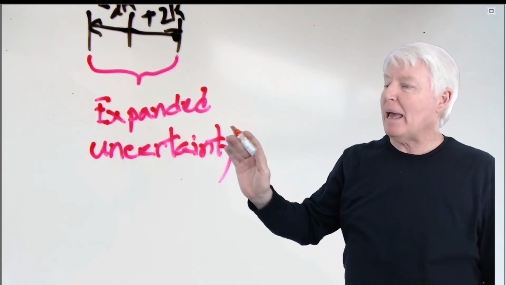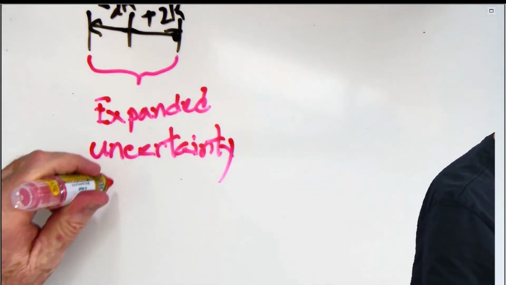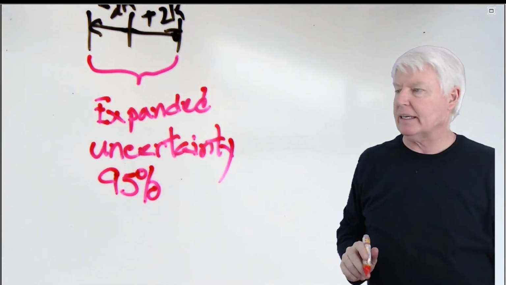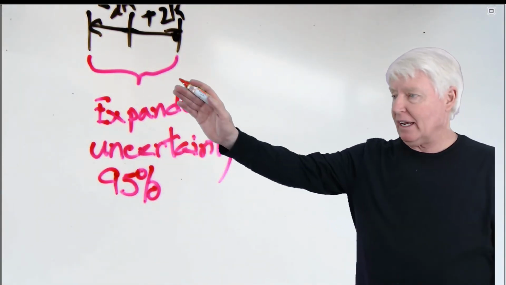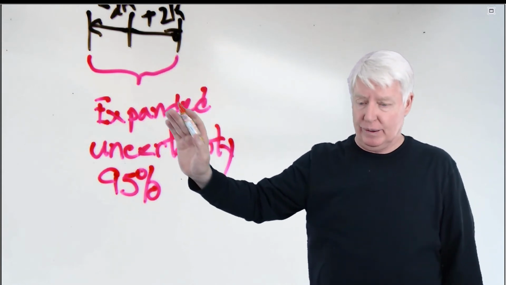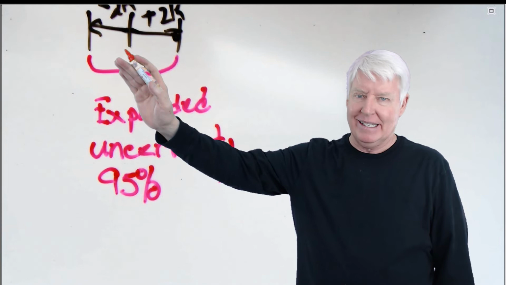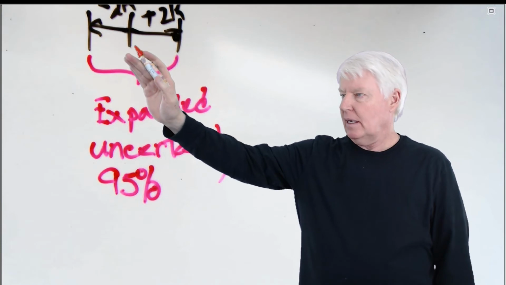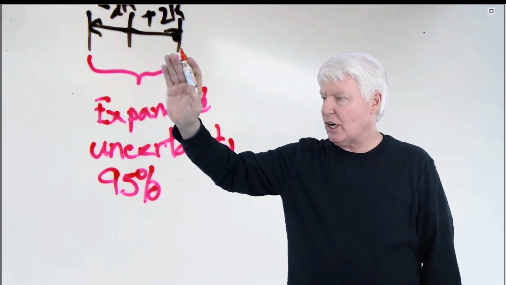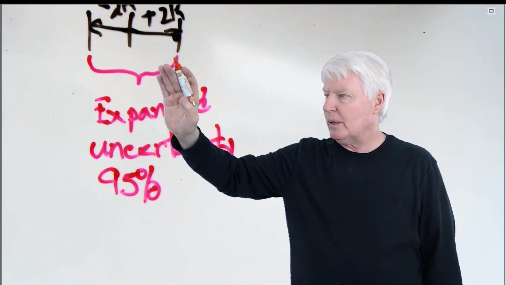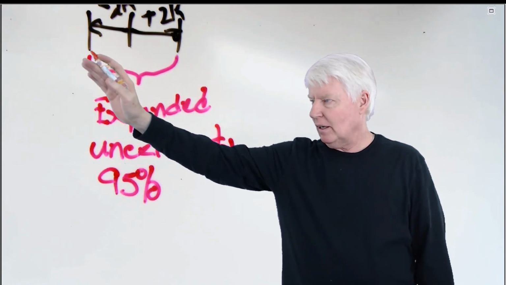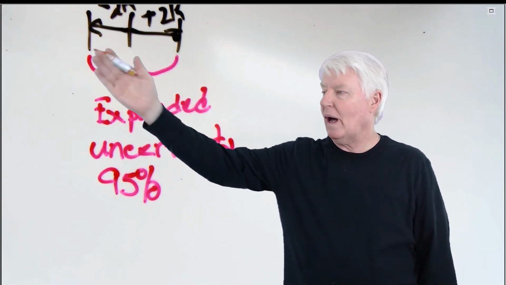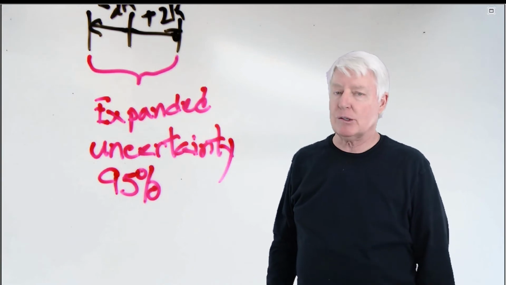What does that mean? Expanded uncertainty says that there's a 95% chance. Okay, 95.44, but we just round it to 95%. Keep things simple. 95% chance that the actual true value, I know you measured it as this, but that doesn't mean it's the true value because there's uncertainty involved, sigma measurement. And so they're just saying, hey, there's a 95% chance that it will lie between the upper expansion and lower level of the expansion. Okay? 95% chance that the true value will lie between those values. That's what the expanded uncertainty does.